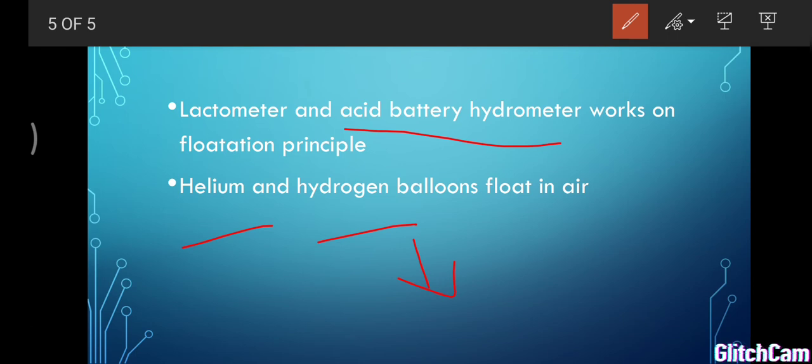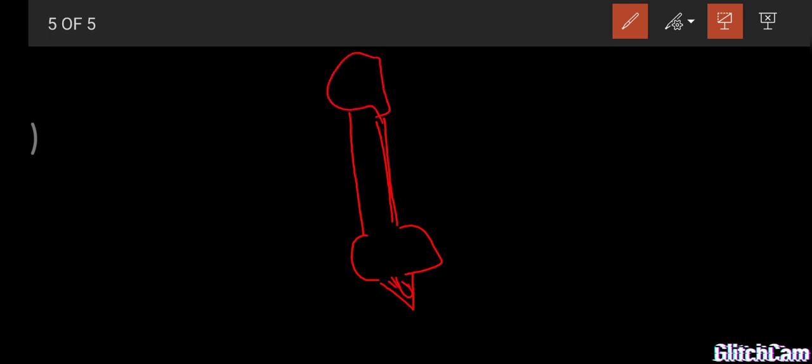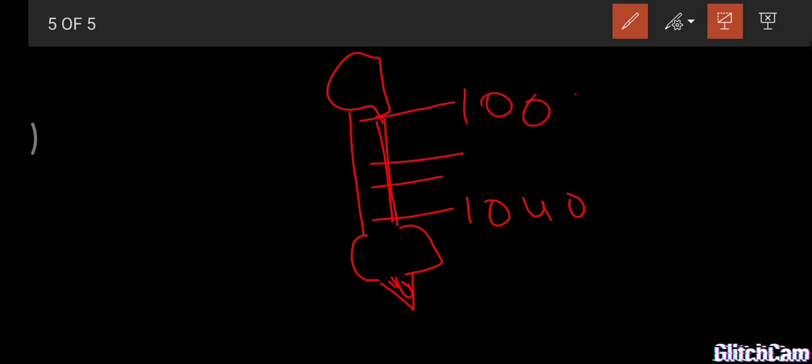And one more point, the lactometer. Now we are going to draw the lactometer. This is one stem. Here we have one floating bulb. Here we have one gravity bulb. This gravity bulb is filled with lead balls. Here we have one handle. So when it is inside the milk, the scale indicates 1040, 1030, 1020. Here it is 1000.